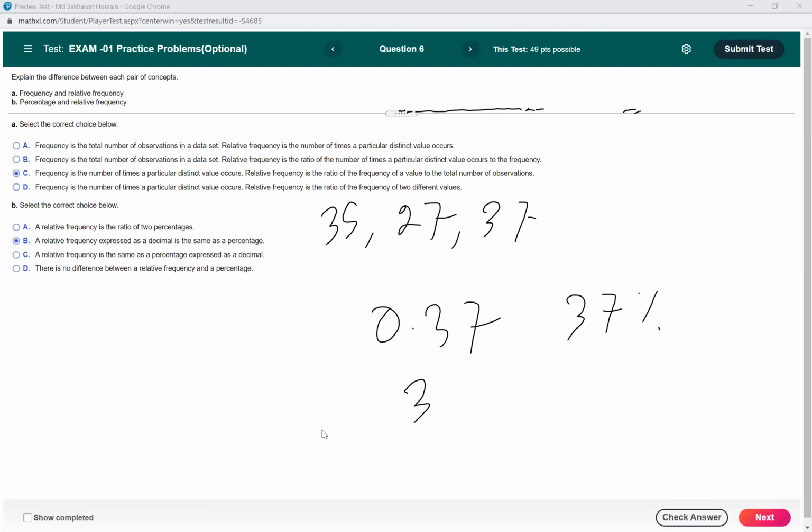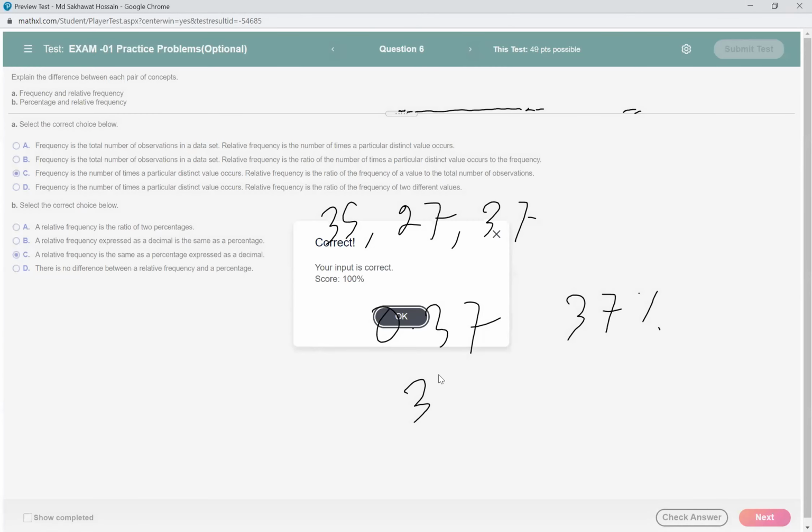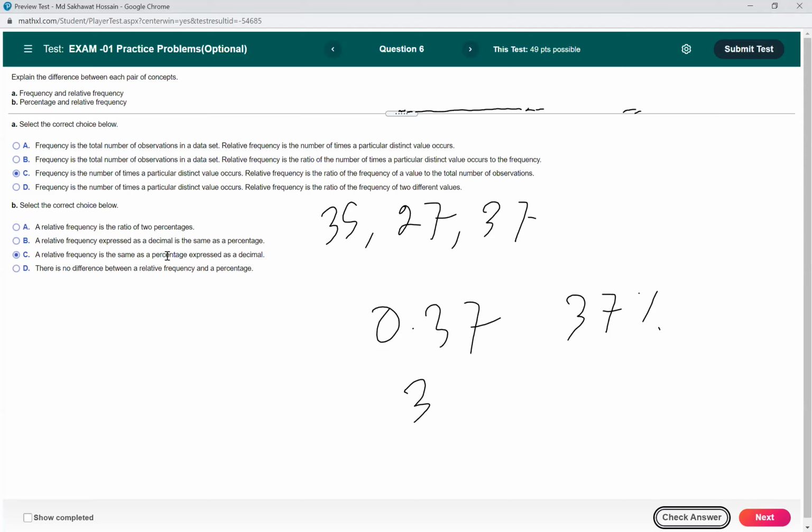Some of you are saying the correct answer is C, and some of you are saying D. Let's try C, and yeah, C is the correct answer. But I think B and C are saying the same thing, and there is no difference between a relative frequency and a percent.